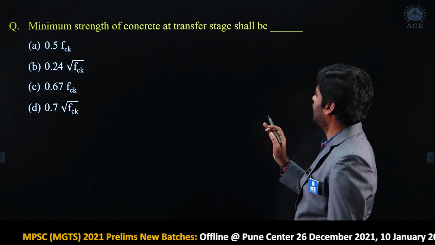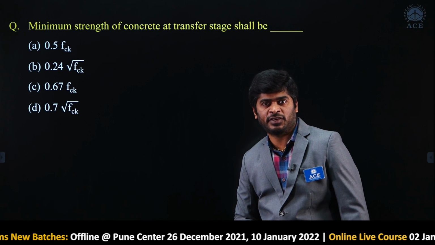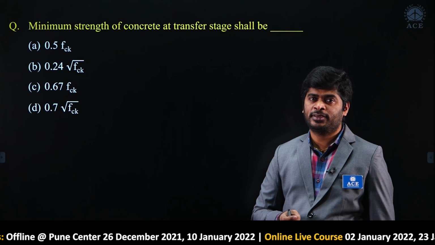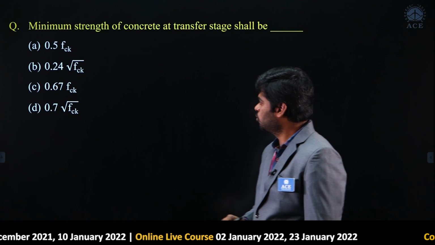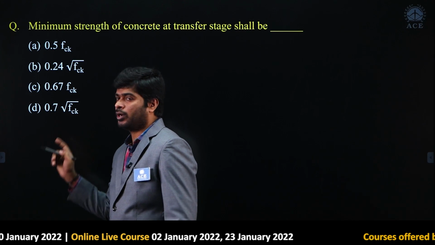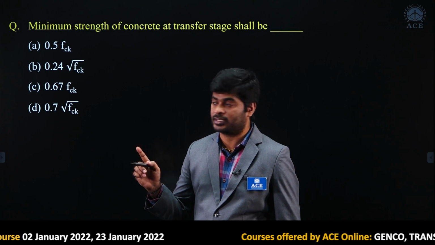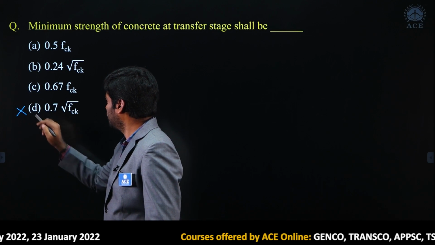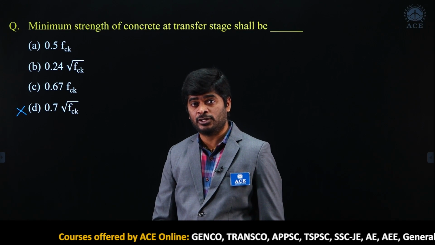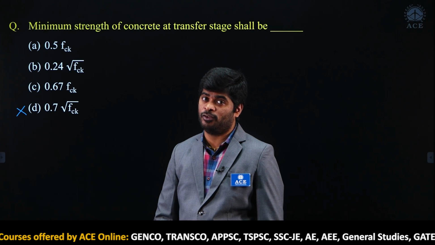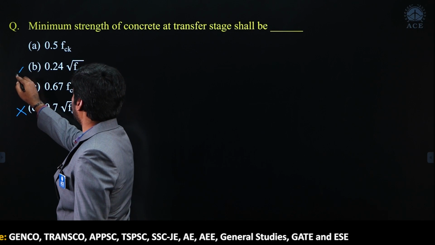Minimum strength of concrete at transfer stage shall be. At the transfer stage, what are the effects to be considered? Self weight as well as pre-stressing effect, only these two, correct? If you see, option D is regarding flexural tensile strength of concrete. They are not asking flexural tensile strength. So, option D is wrong. If you see 0.24 root FCK, it is also prescribed in the IS 1343 code, that is the principal tensile strength of concrete. It is also not asked in the question.